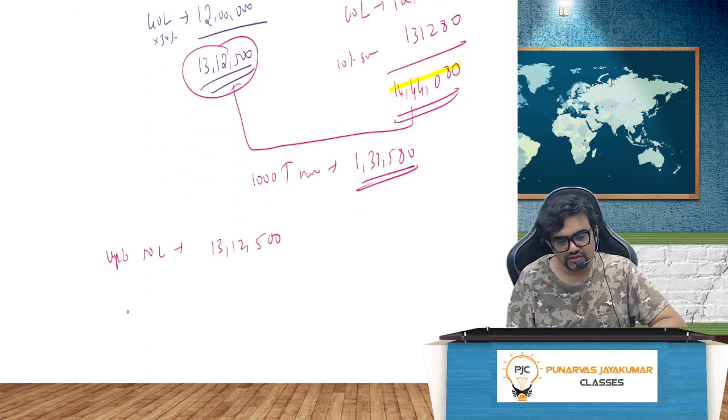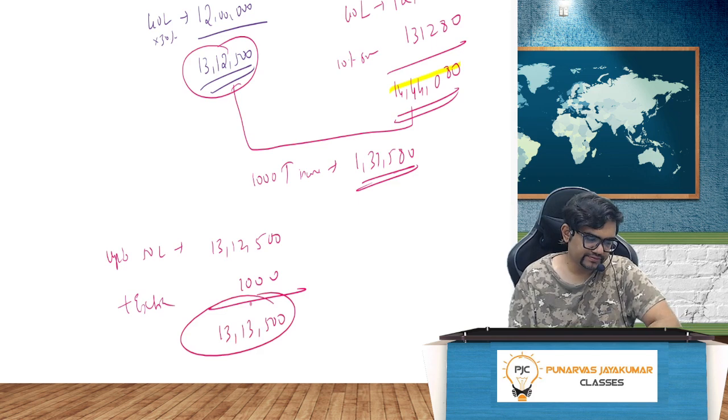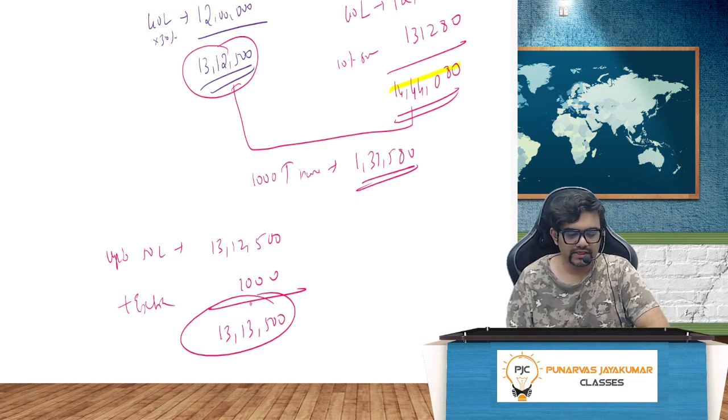Please keep that extra 1,000. I earned it for you only. Gift, you take it. I will just pay 13,13,500. Instead of paying 14,44,080, madam, I will just pay 13,13,500.